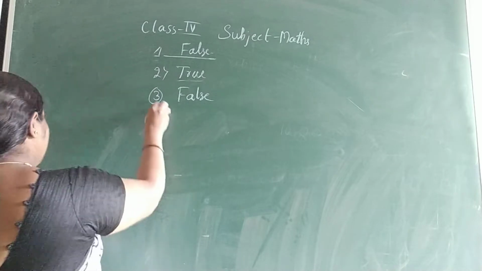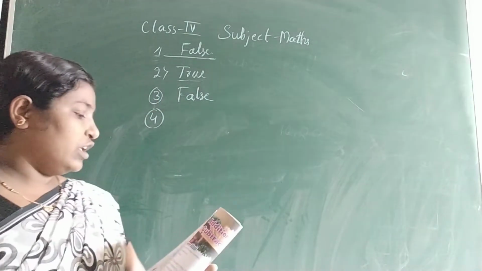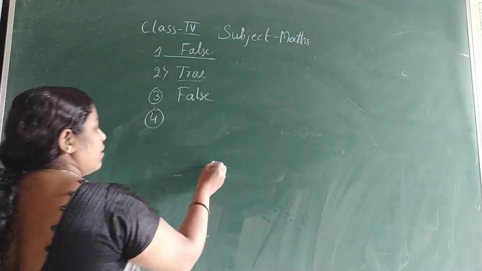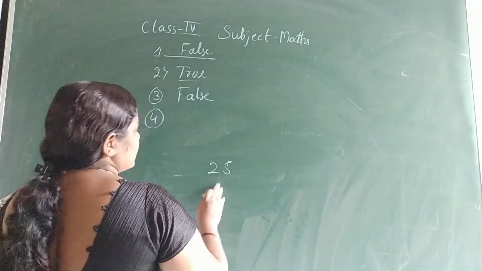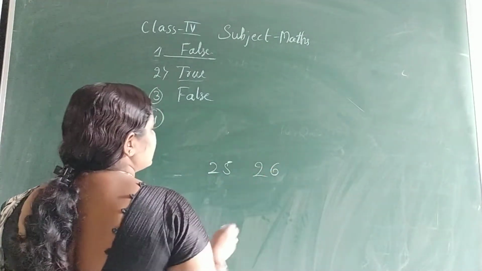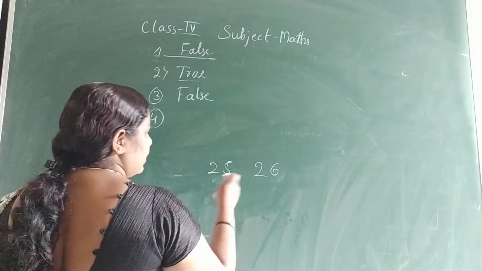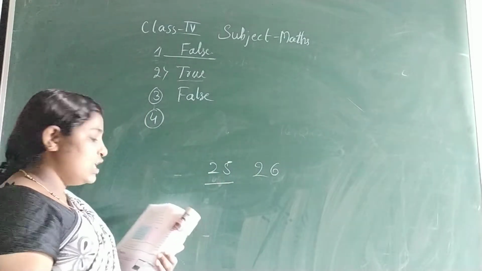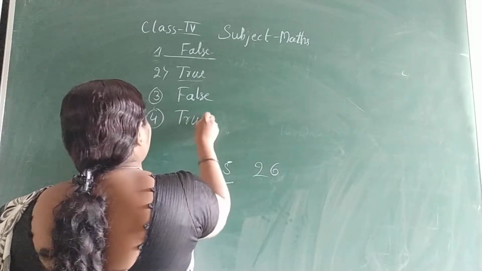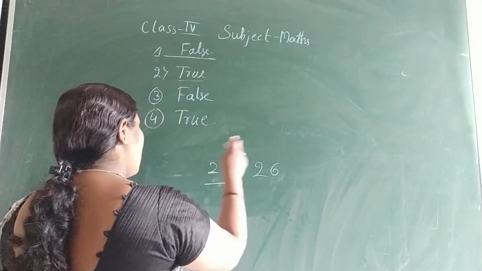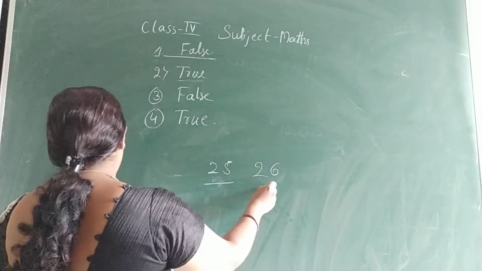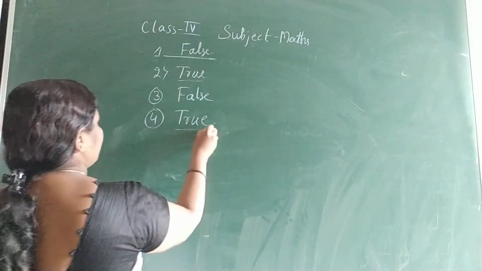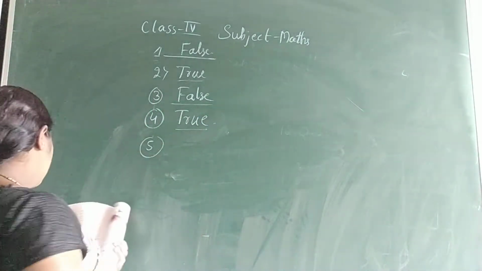Next, fourth. The successor of the predecessor of a number is the number itself. See, take one number, 25. Write the successor of it: 26. The successor of the number and the predecessor of it is the number itself. Yes, this is true. I hope you understood it. The successor of a number, then its predecessor, gives the number itself. Yes, this is true.